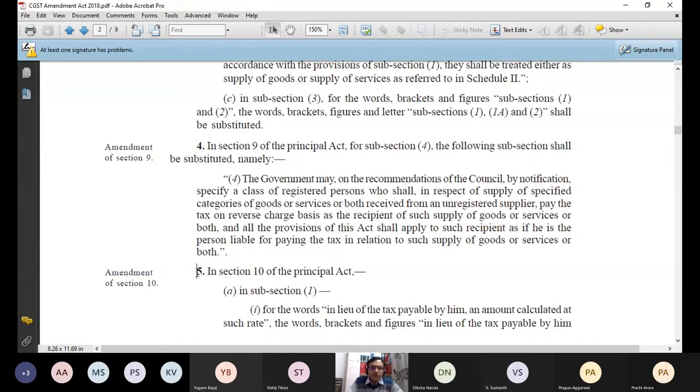And this 5 is what? It is not the fifth point. I should not call it the fifth point. It is section 5 of the CGST Amendment Act, which has amended section 10 of the CGST Act. Principal Act means original act. I have shown this earlier also. This is how I will read that section 5 of the CGST Amendment Act has amended section 10 of the CGST Act. And what change have they made?